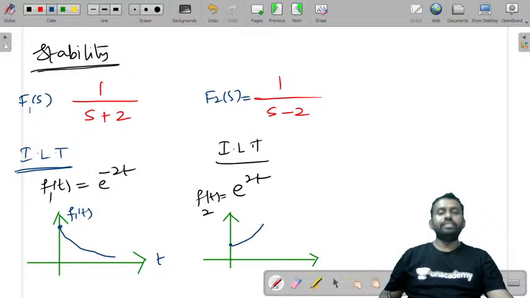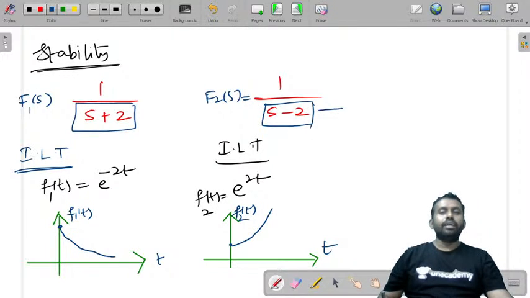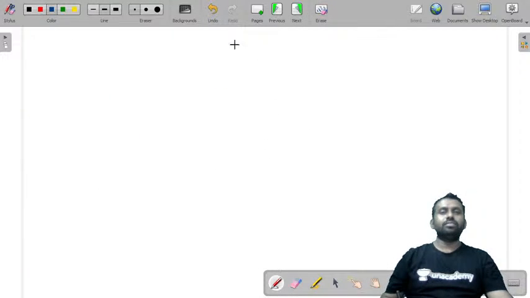And f2 of t is an increasing function with respect to time. And you can say that we have s plus 2 and s minus 2. Where do these lie?